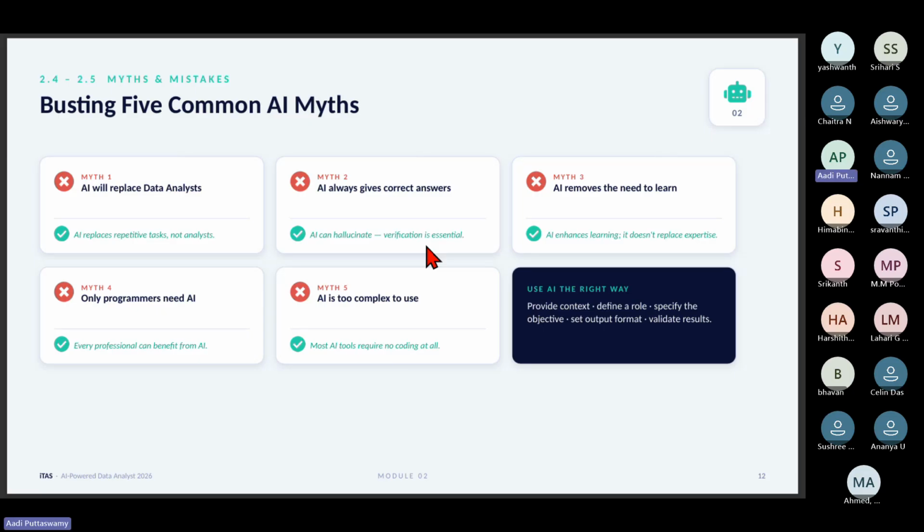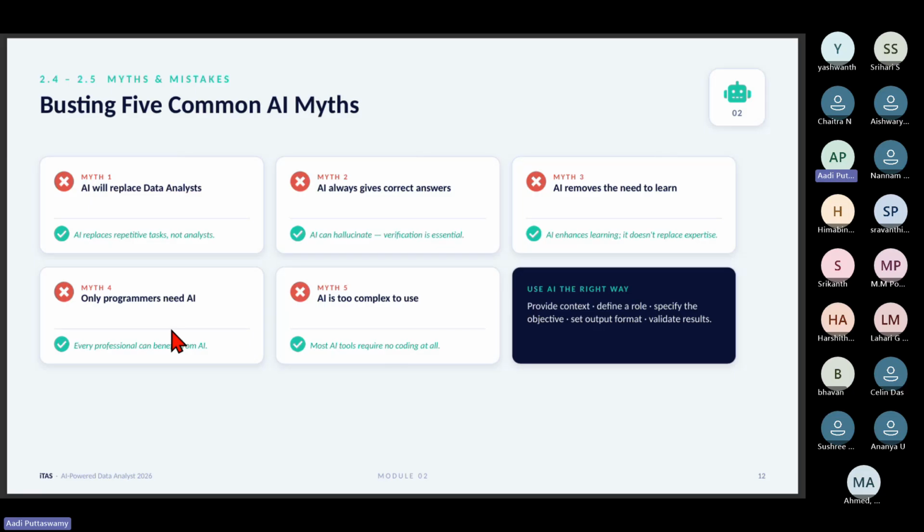Next, myth three: AI removes the need to learn. AI enhances learning. It doesn't replace expertise. So we can keep on learning a lot of things. Don't think that AI removes the need of learning. We have to learn a lot of things. Myth four: only programmers need AI. This is one big question mark. I always say there are two kinds of people: developers and non-developers.